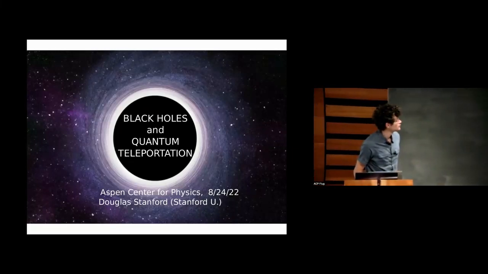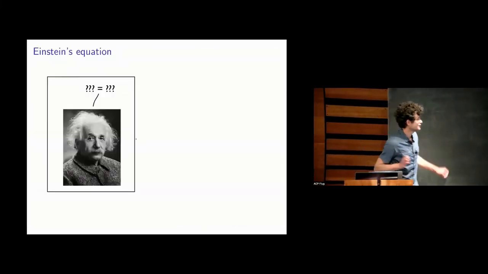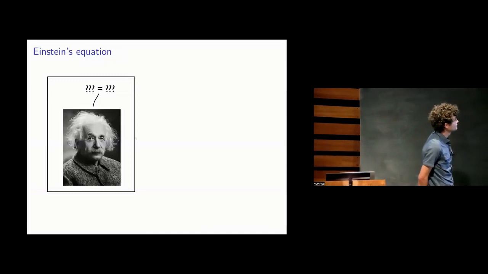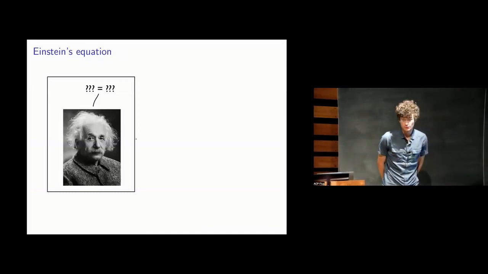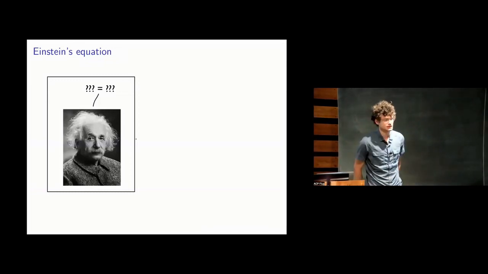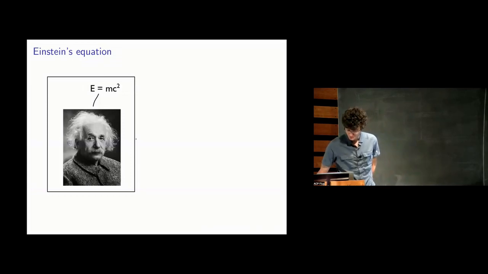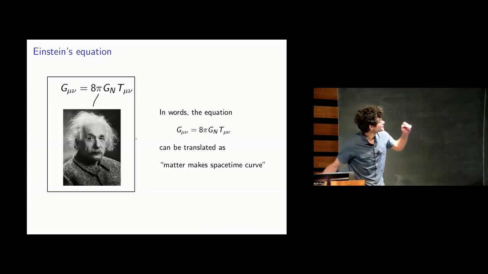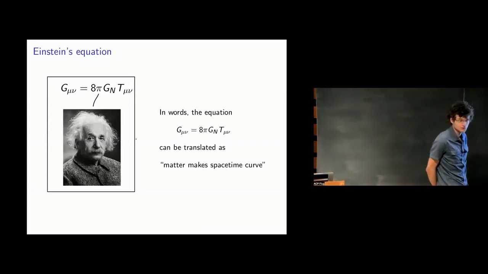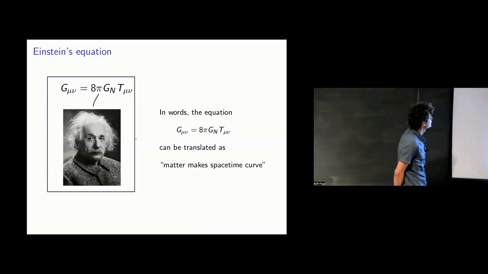Okay, so let's start with Einstein. Einstein made many very important contributions to the different areas of physics, but there was one particular thing that he's very famous for, one equation that he's associated with, which is more important than any of the others. I'm not sure if you guys know about this equation. This one? Not that one. This is the equation that is so important that it's referred to as Einstein's equation, not the other one.